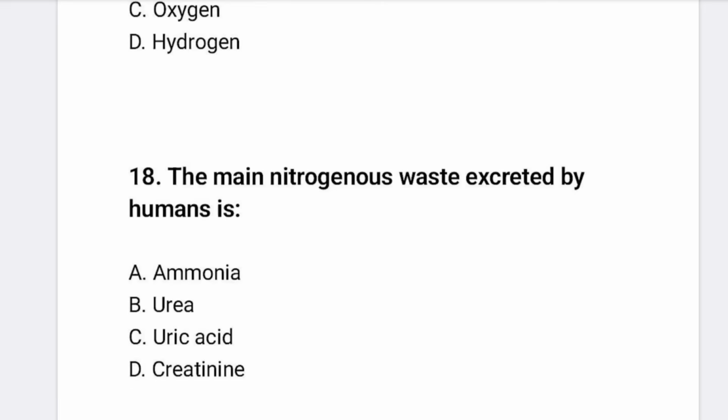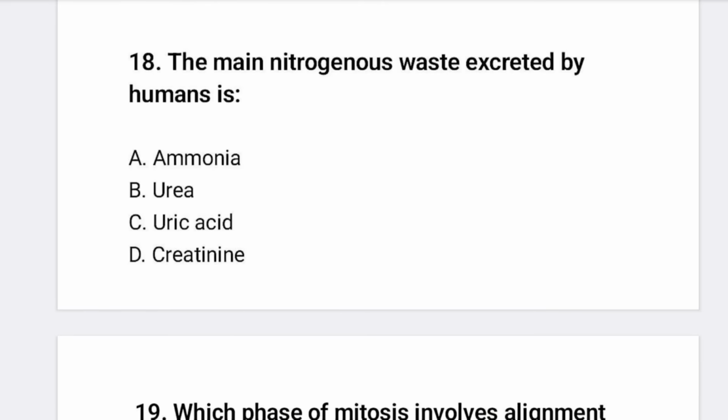Okay, another, 18, the main nitrogenous waste excreted by humans: ammonia, urea, uric acid, or creatinine. The correct option is urea. Okay, the main nitrogenous waste excreted by humans.